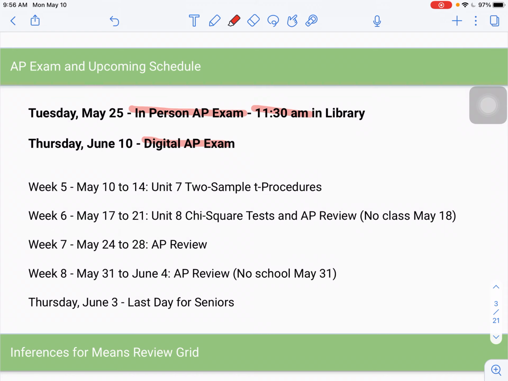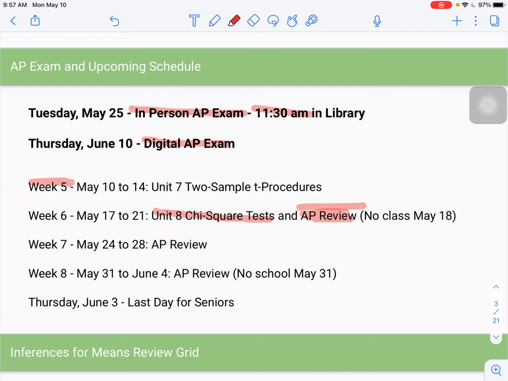So let's see where we're at. Week 5, this is where we're at right now. We'll be working on the 2 sample T procedures both today and day 2. Week 6, we're going to get into Unit 8, which is the chi-square tests. I'll do a lesson on that. We'll also do a little bit of AP review. There is no class on May 18th due to the MCA that the 10th and 11th graders will be taking.